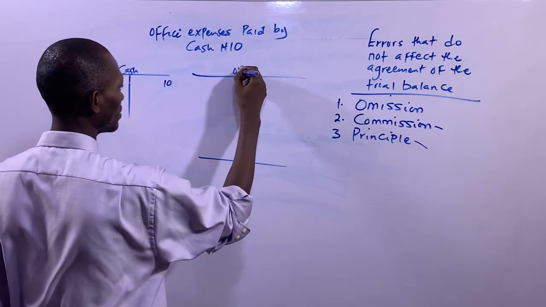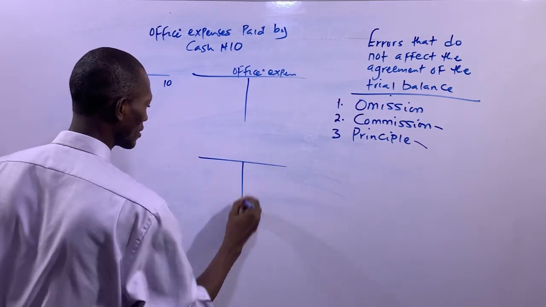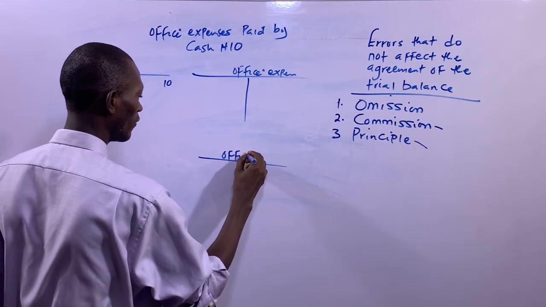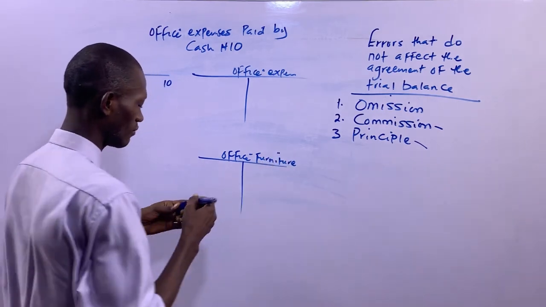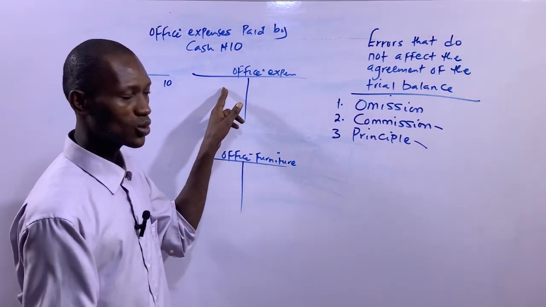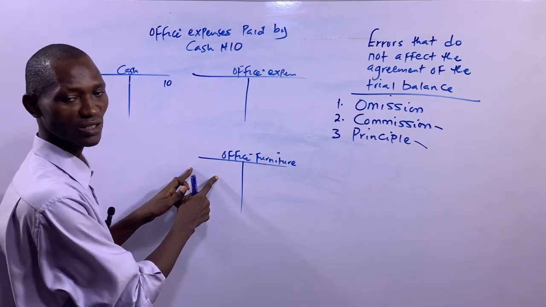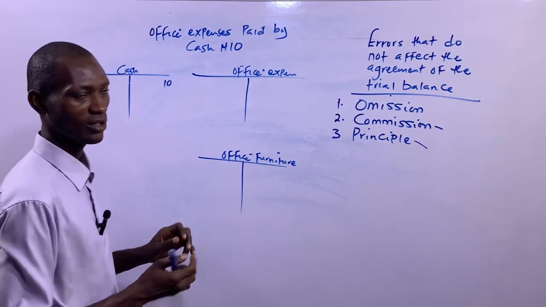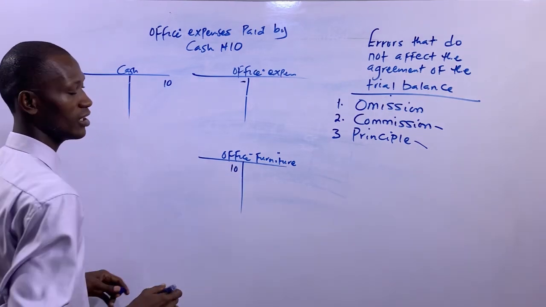But the corresponding debit entry in office expenses was not made. This is office expenses. Then here we have office furniture. Look at this. Office furniture. The debit entry that ought to have been made in office expenses was made in office furniture accounts. So instead of the debit entry being here, it was made in the office furniture.